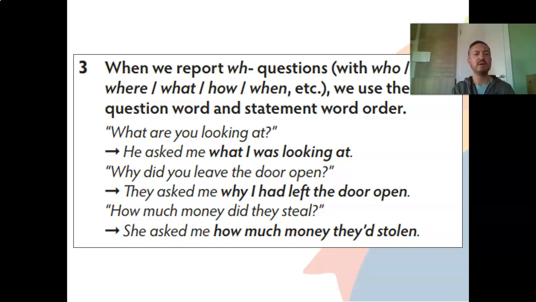For example, what are you looking at? He asked me what I was looking at. Okay, so the what remains, and I use a statement order. So it's wrong to say, she asked me what was I looking at? No, what I was looking at. The same statement word order.